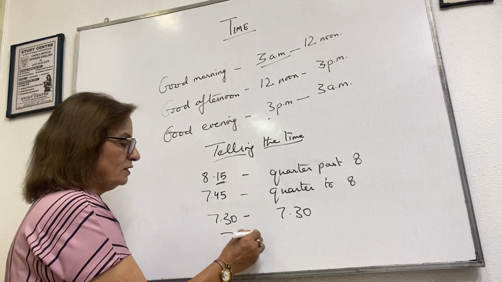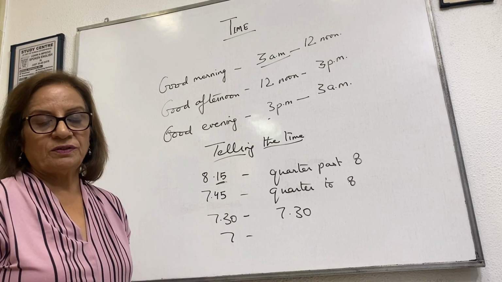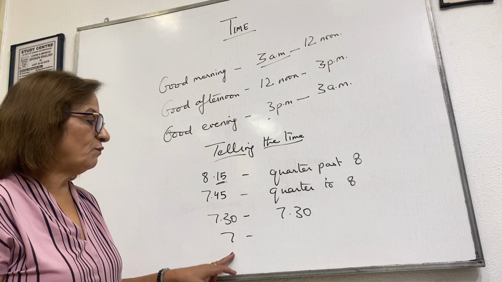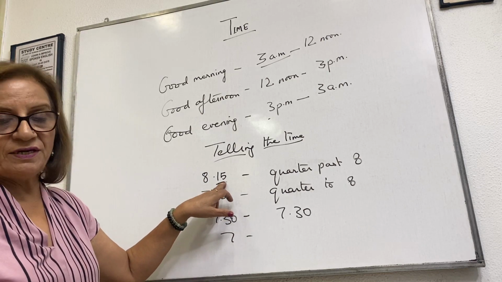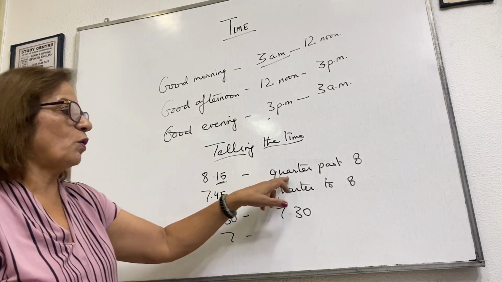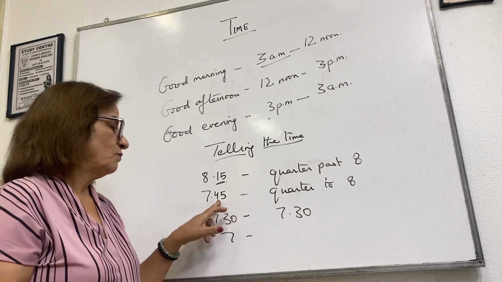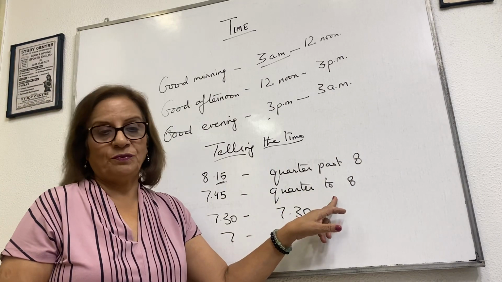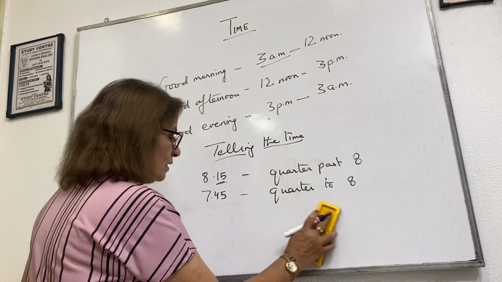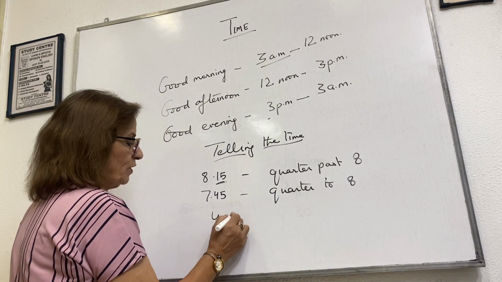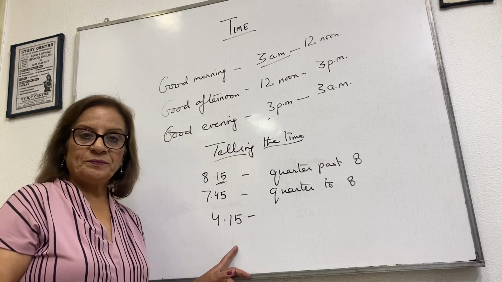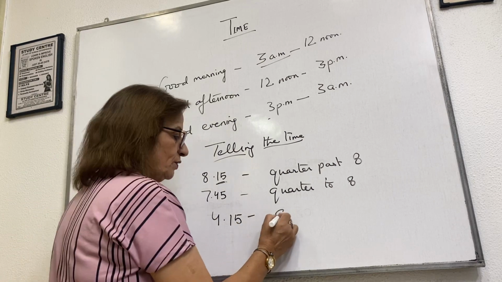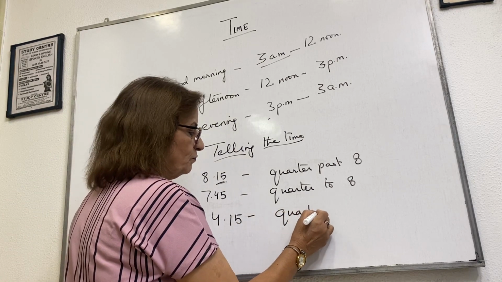Suppose it is 7, so it is 7 o'clock. But if it is 15 minutes ahead of the hour, it will be quarter past. If it is 15 minutes yet to go, then quarter to. For example, now I say 4:15. What is the time? Very good. Quarter past 4.